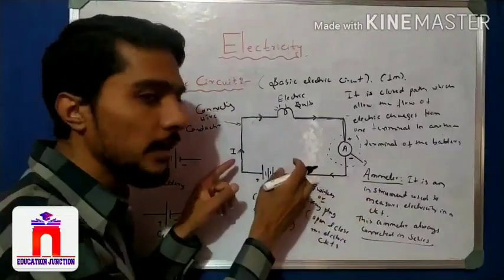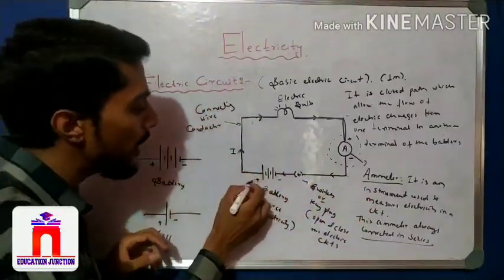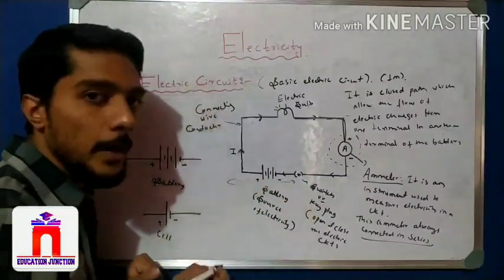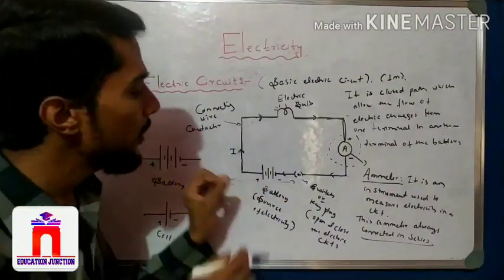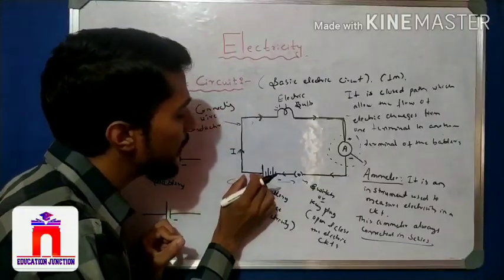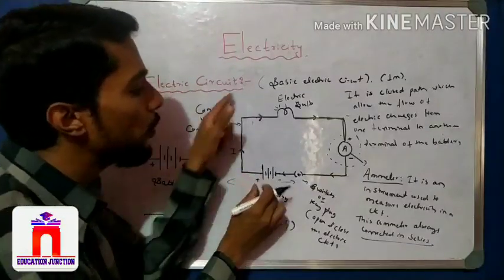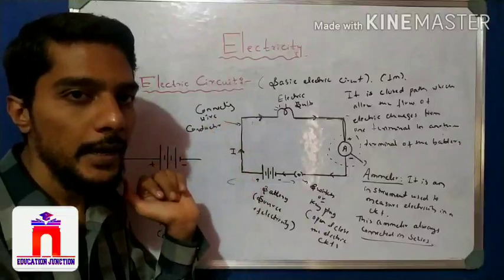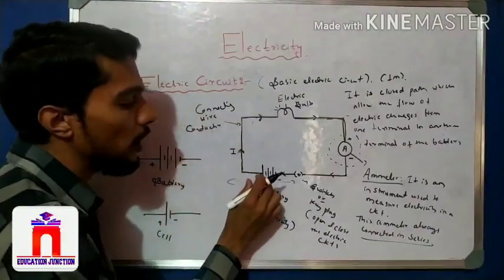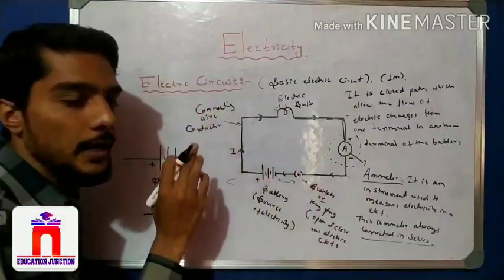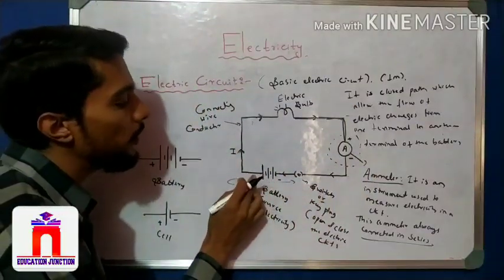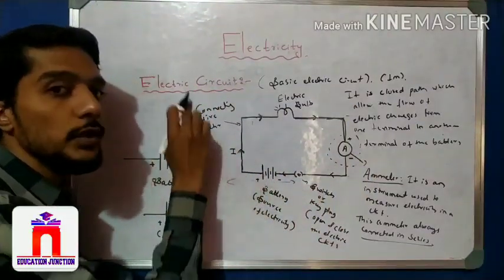Because it is a conducting wire, charge may move like that or like that. But what is the direction of electric current? We take the direction of electric current from the positive terminal of the battery to the negative terminal of the battery. That is, the flow of electric current is just opposite to the electrons.